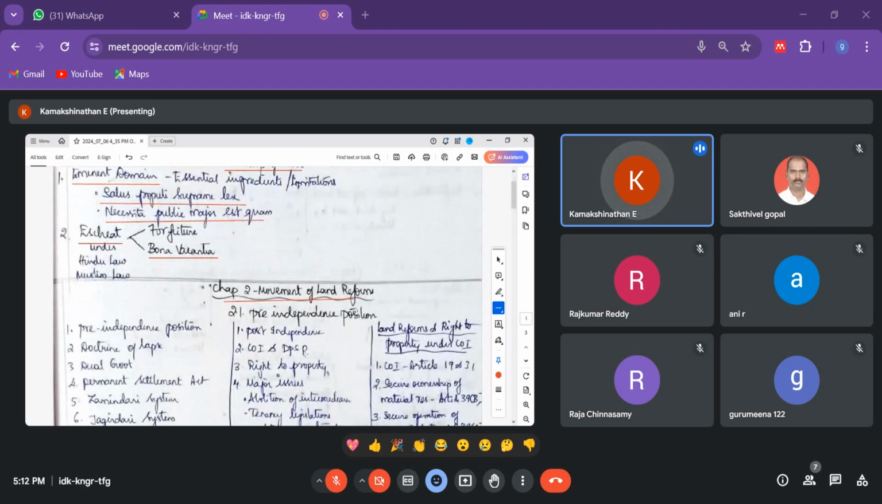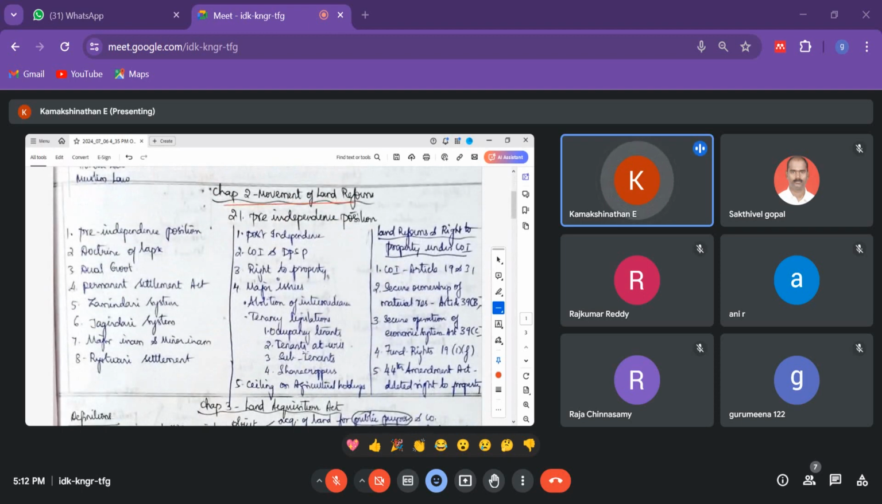This is a very important topic for the exam. Generally, you need to know the history of how land law has come from the pre-independence period and so on, so we will discuss that now. The pre-independence position means before independence, or even before the Britishers or the Muslims came.